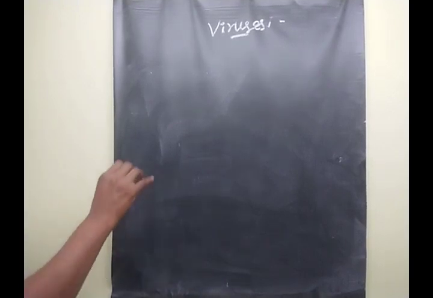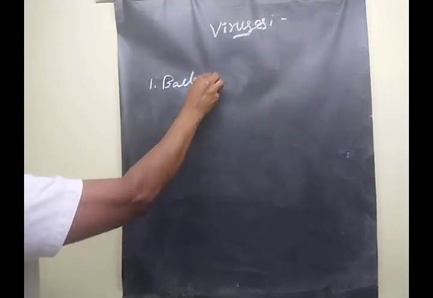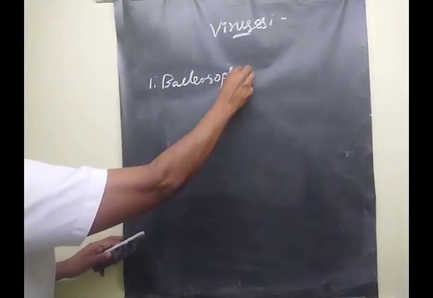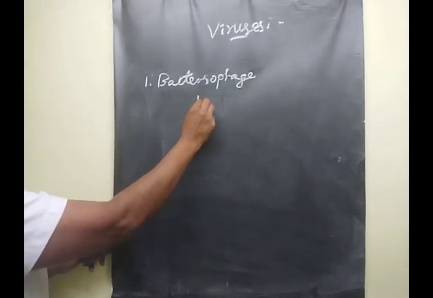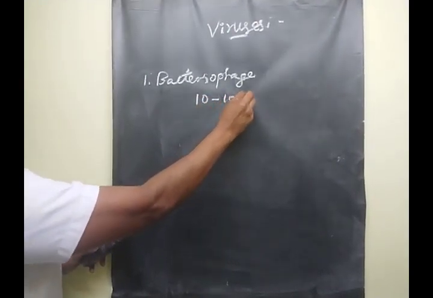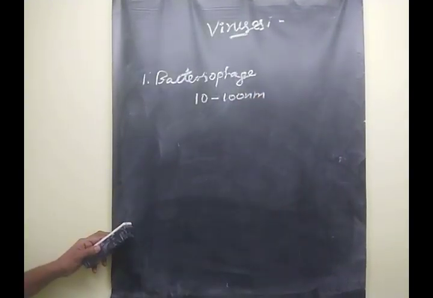First one is the bacteriophage virus, whose size comes under 10 to 100 nm.